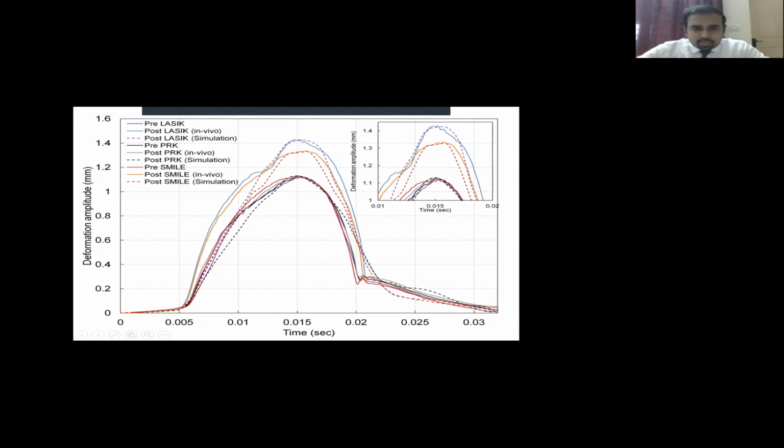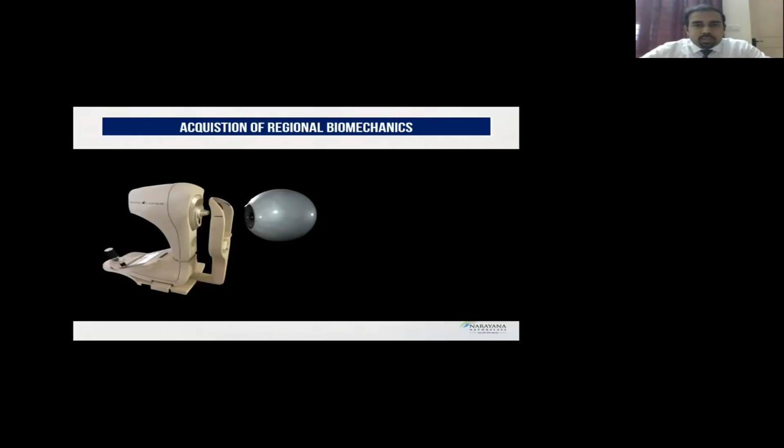So this is one thing, but this is not currently available in the Corvus software. But this can be done specifically using your MATLAB imaging, and you can transpose, taking the patient details, feed in the amount of ablation, and then do it. So this is one possibility for the future.